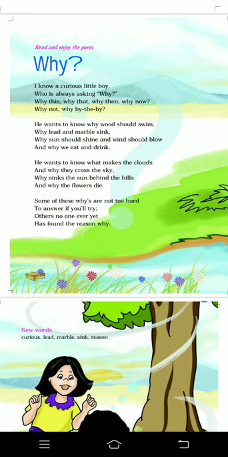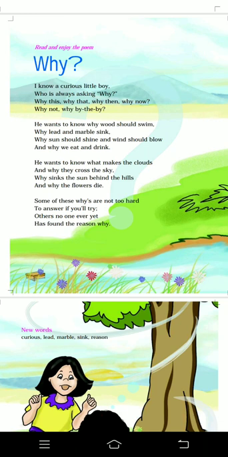Now, in the second stanza, the poet further describes the queries of the little boy. He asks questions like why does wood swim in the water, while lead and marble sink in it? This question asked by him indicates that his imagination is very strong. He has various questions like why does the sun shine? Why does the wind blow? And why do we eat and drink? He wants to know the reasons of all his questions.